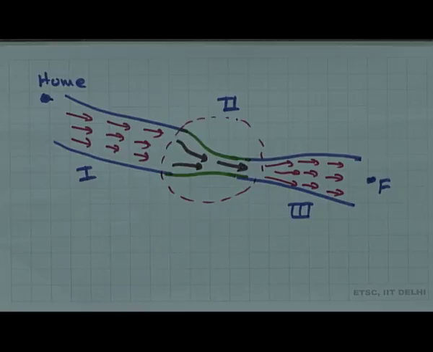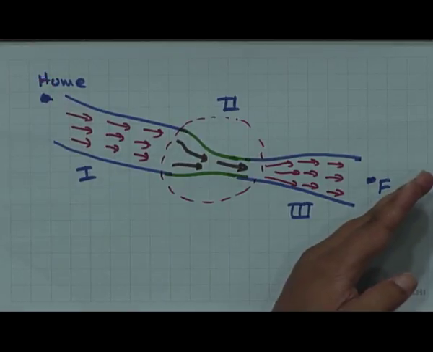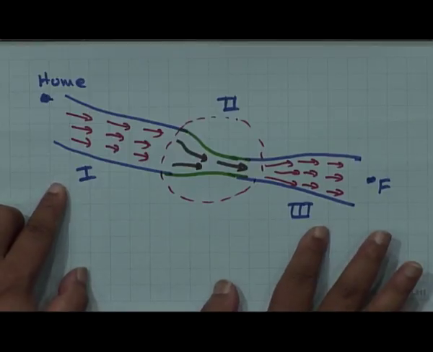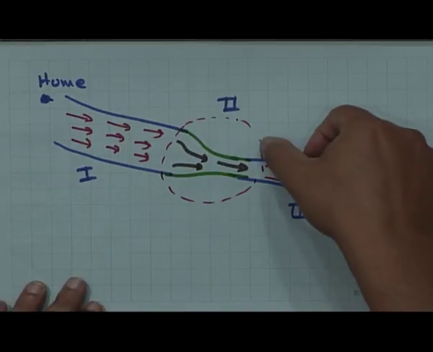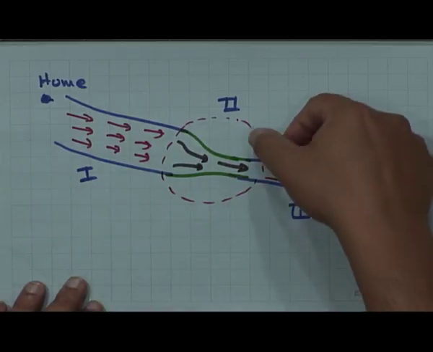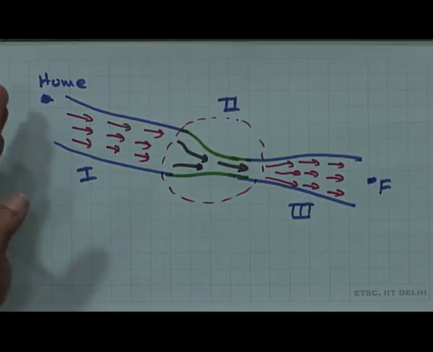So the total time they took, that means the rate at which you could leave your home and reach your friend's place, was not determined by steps 1 and 3, but it was determined by step 2, because this is the slowest stretch in terms of travel from your home to your friend's place.